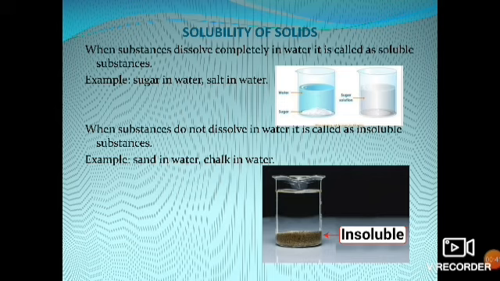In the same way, some substances will not dissolve in water. For example, sand, right? Substances that do not dissolve in water are called insoluble substances. Example, chalk in water or sand in water. When you add sand in water, it will not dissolve. It just settles at the bottom of the water. It is called an insoluble substance, right? What is a soluble substance? When a substance completely dissolves in water, it is called a soluble substance. When it does not dissolve in water, it is called an insoluble substance. Are you clear with this, children? Thank you.